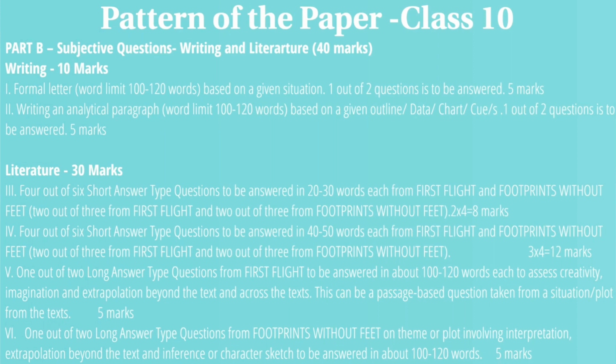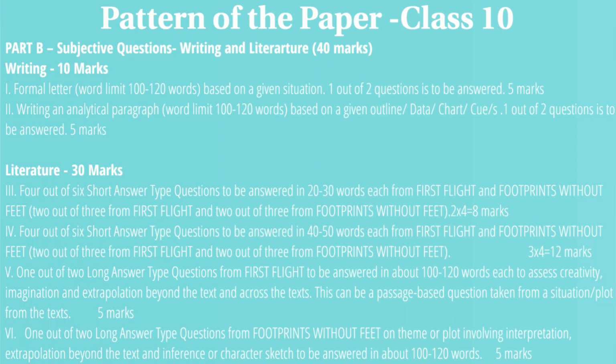Now this is the largest section, literature, for 30 marks. Remember, in part A we had literature for 10 marks. Here we have literature for 30 marks. So together literature becomes 40 marks. Half of your paper is devoted to literature. So 4 out of 6 short answer type questions.